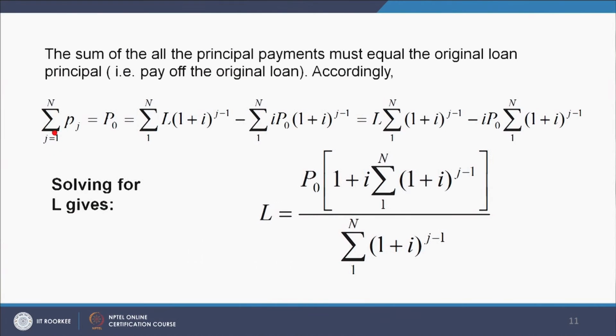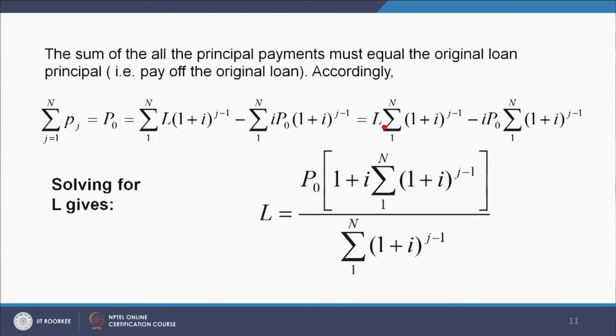The sum of all the principal payments must equal the original loan principal, that is the payoff of the original loan. Accordingly, summation Pj, j equal to 1 to n, is equal to P0. So, I can write down for this the summation of L into 1 plus I to the power j minus 1 from 1 to n, minus summation 1 to n of I P0 into 1 plus I to the power j minus 1.